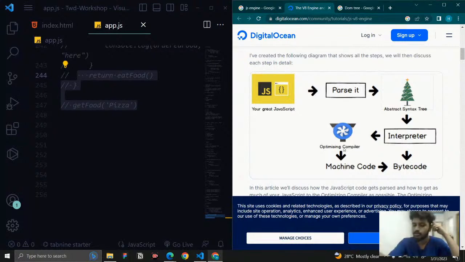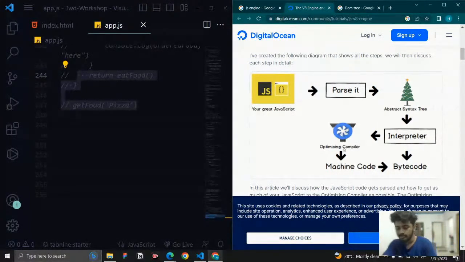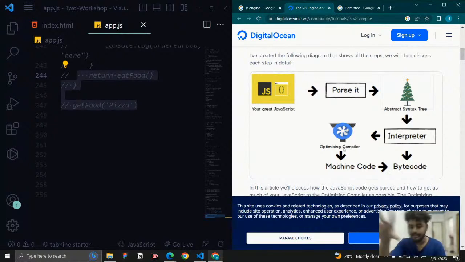So if someone asks you whether JavaScript is an interpreter language or a compiler language, the answer is that by default, JavaScript is an interpreter language. But technically speaking, right now JavaScript can also compile the code and work in compilation. Like how Python works, it uses both an interpreter and a compiler. Same with JavaScript, you can both compile the code and interpret the code. Okay, so that's what is happening, and that is what this process is.